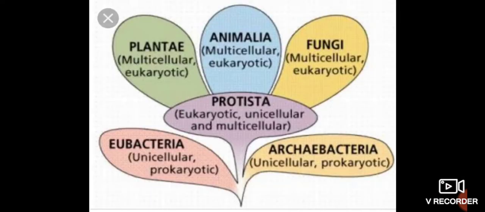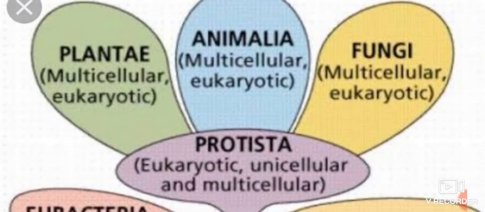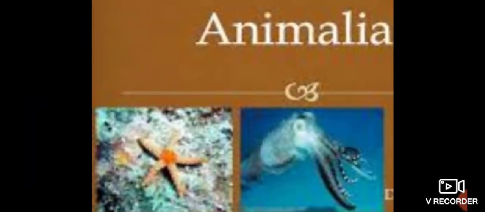So what we have done in the table, the same thing is there. Eubacteria, unicellular prokaryotic. Archaebacteria, unicellular prokaryotic. Protista. This we say five kingdom classification: Protista, Plantae, Animalia, Fungi. We are going to do only Animalia in this chapter. Kingdom Animalia has a variety of animals: vertebrates, invertebrates, protochordates. Okay, so let's read from the textbook.